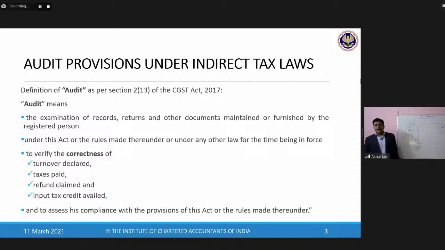The audit will require verification of correctness of turnover declared, taxes paid, means GST paid, refund claimed, and input tax credit availed, and to assess his compliance with the provisions of GST law. So all of these things are required to be covered in respect of the GST audit. Okay, yeah. Now let's look at some of the requirements of the GST audit.